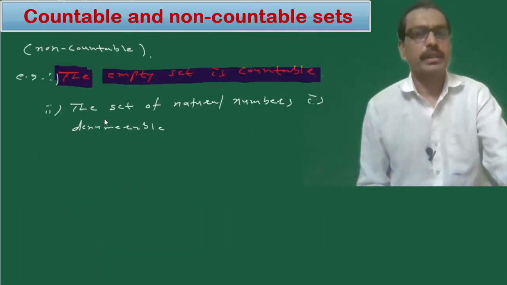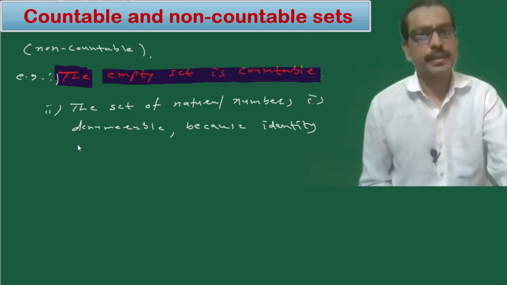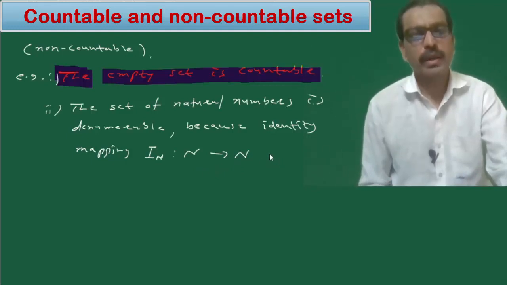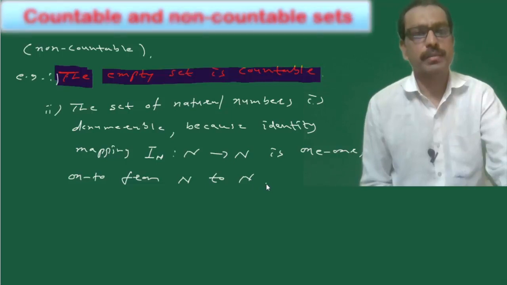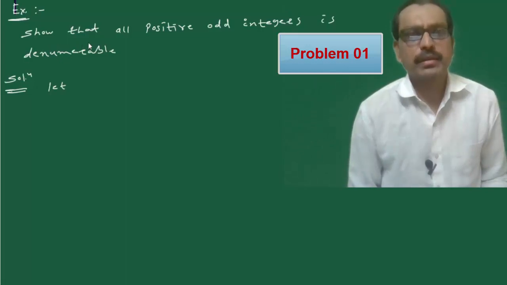See, in the second example, the set of natural numbers is denumerable because the identity mapping, defined by n to n, from the set of natural numbers to the set of natural numbers, is one-to-one and onto. Now let us see some examples on countable sets. Here we have to show that the set of all positive odd integers is denumerable.